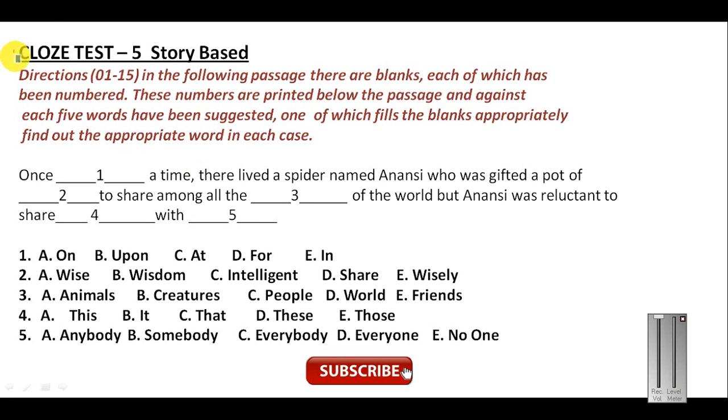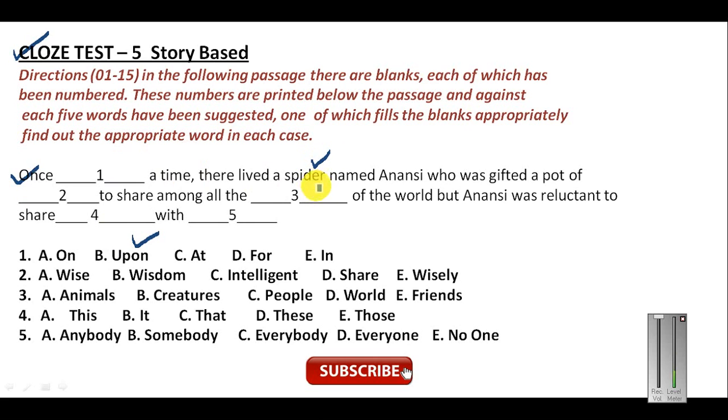This is the cloze test number 5 and this is story based. Just see here. Once upon a time. See, all the stories start in this way. Once upon a time there was a king, there was a queen. So obviously the fill up will be here upon. The answer will be upon. This is very simple to understand. Once upon a time there lived a spider.